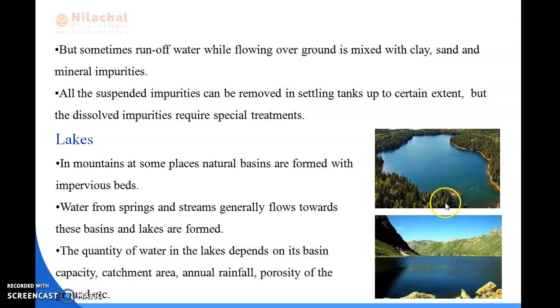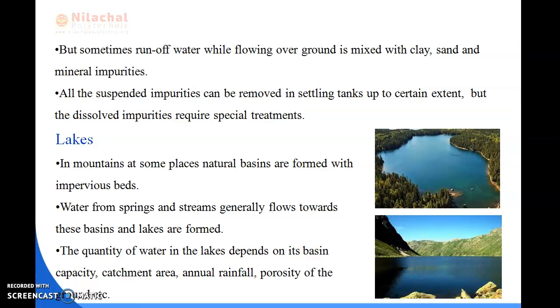In mountainous and some other places, natural basins are formed with impervious beds. Water from the springs and the streams generally flows towards these basins and lakes are formed. So we can say that the water coming from the springs and streams flows directly towards the basins, where the lakes are formed.